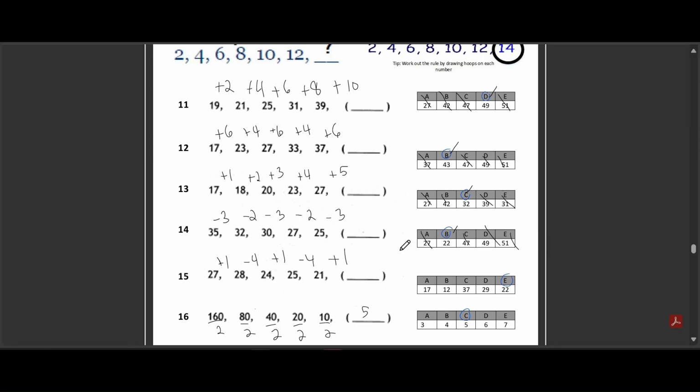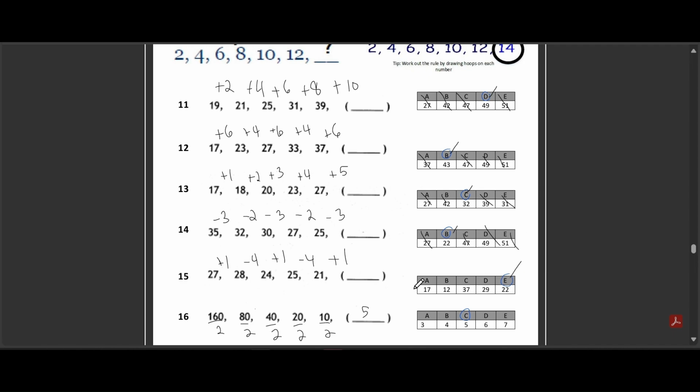Question 15. Number sequence time. 27, 28, 24, 25, 21. What comes next? The options are A, 17, B, 12, C, 37, D, 29, and E, 22. The correct answer is E, 22.